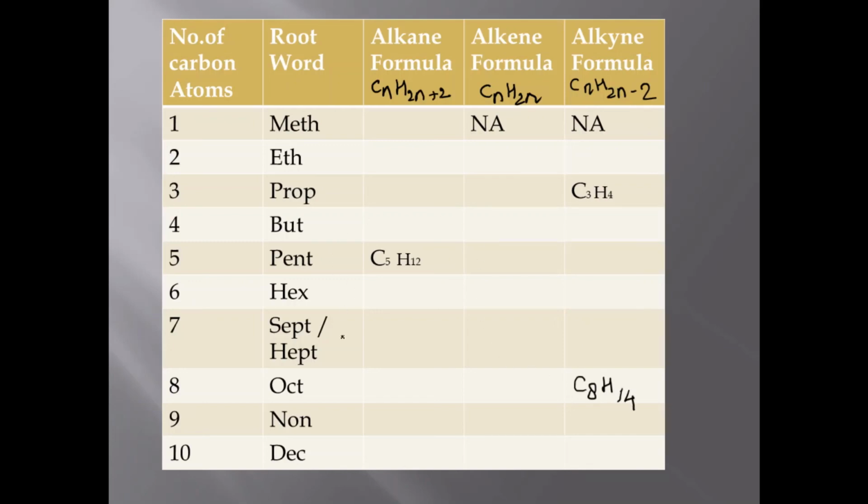If I talk about hexene, hex means 6 carbon atoms. C6, H 2 into 6, 12. So in this way, students, please complete this table so that you have a quick command. If anybody says, what is the formula of octane? What is the formula of octane? You should be able to answer.